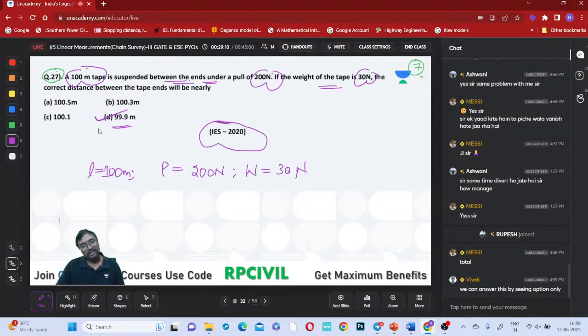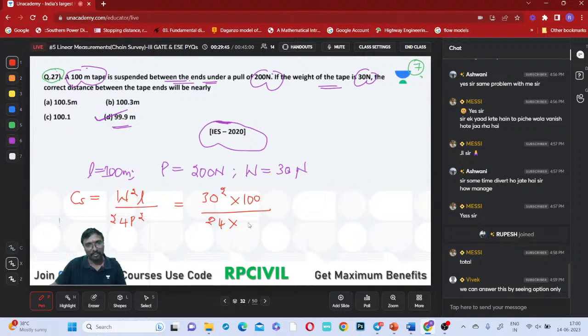You need not do calculation also. W is 30 newtons. And the correction for this sag, everyone, do you remember this? Capital W squared L divided by 24P squared. If it is small w, it will be small w squared L cubed, right? So capital W is nothing but your 30, so that is 30 squared into length 100, divided by 24 into the pull applied. The pull applied is 200, so 200 squared, right? So tell me how much is the correction?